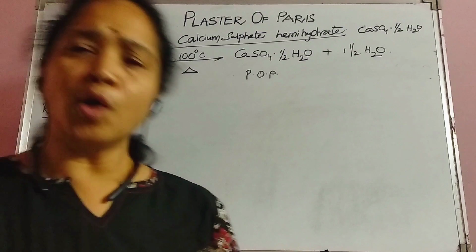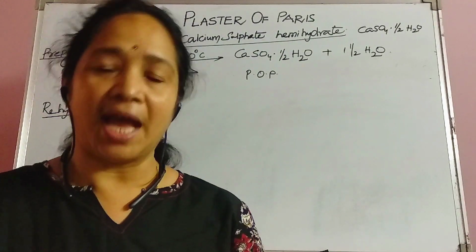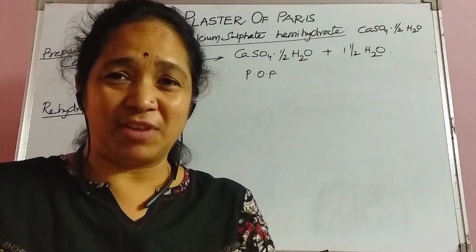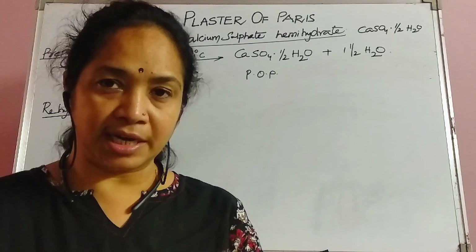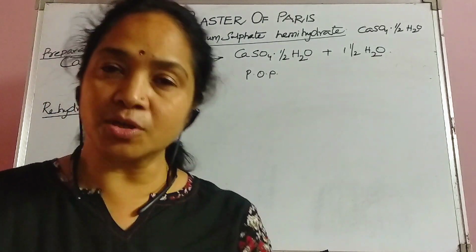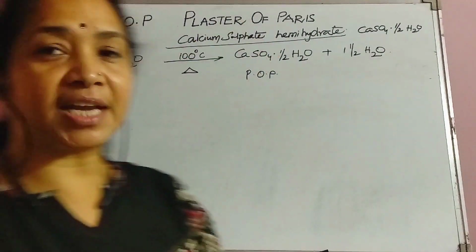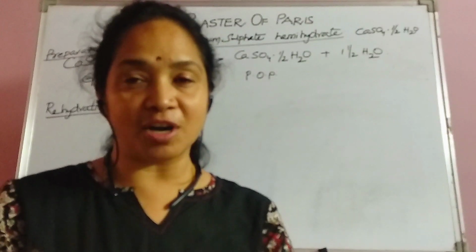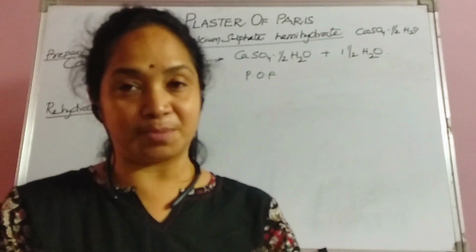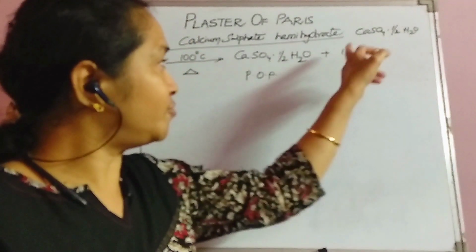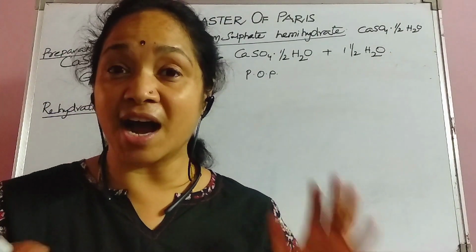So, what happens when this POP comes in contact with water? Actually, this POP is a white, fluffy and very light powder which is stored in airtight containers. And what happens when it comes in contact with water? This POP, calcium sulfate hemihydrate, when it comes in contact with water, reabsorbs, that is, rehydration takes place. It reabsorbs the leftover 1.5 water molecule and is again converted into a hard mass.